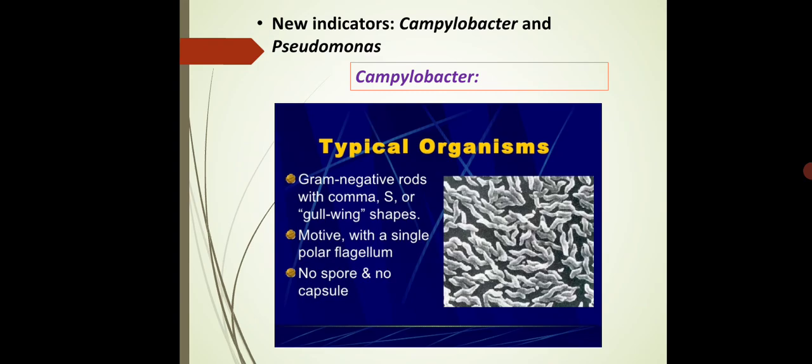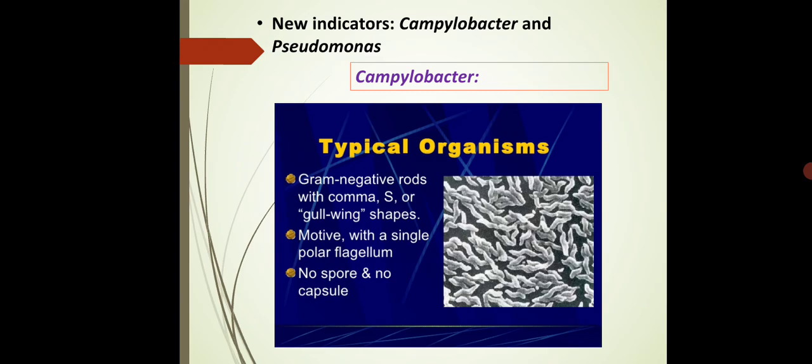They are present as the intestinal flora of a wide variety of domestic as well as wild animals and even birds.